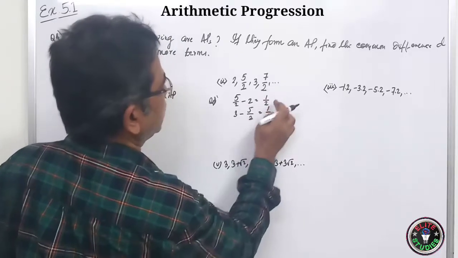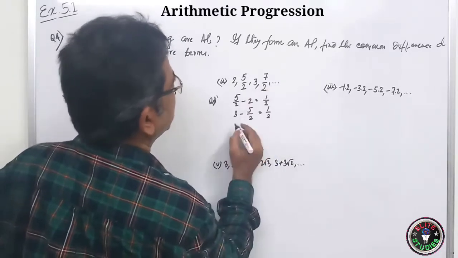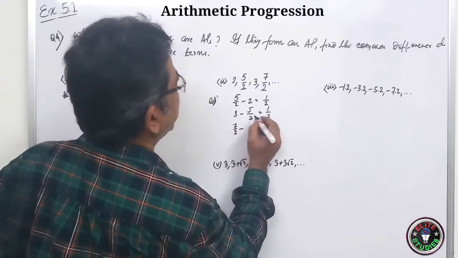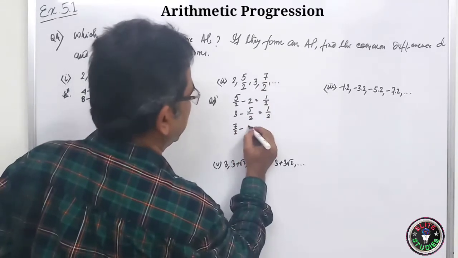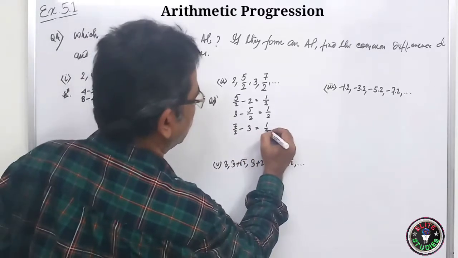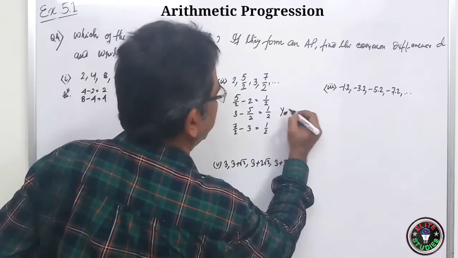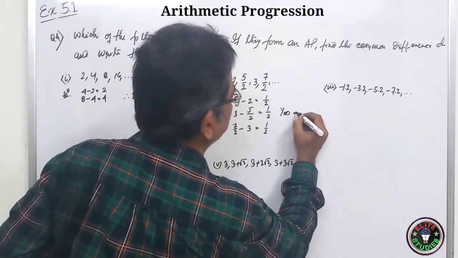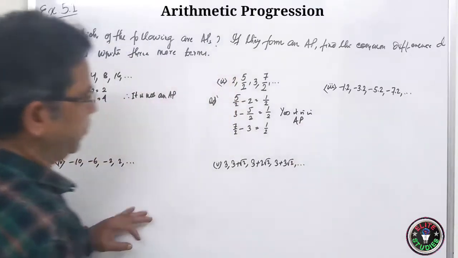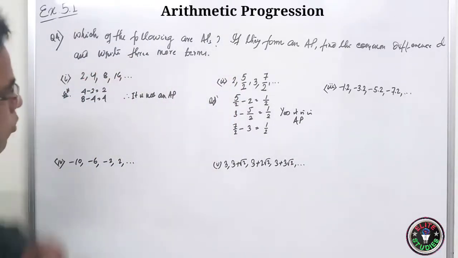Now here again you have to check. 7 by 2 minus 3, what is that? 2 3 is 6, 7 minus 6 is half. So yes, it is in AP. Then we have to write 3 more terms.